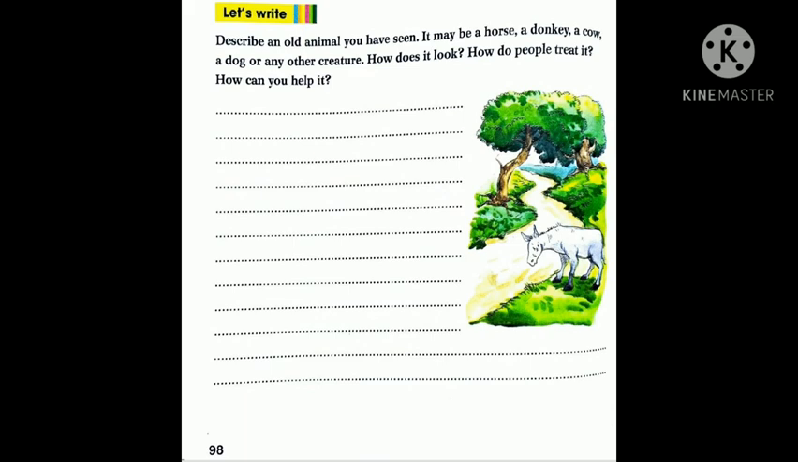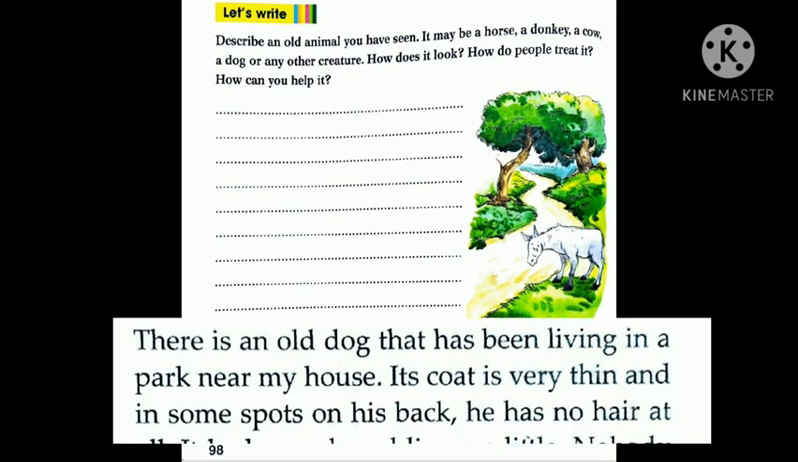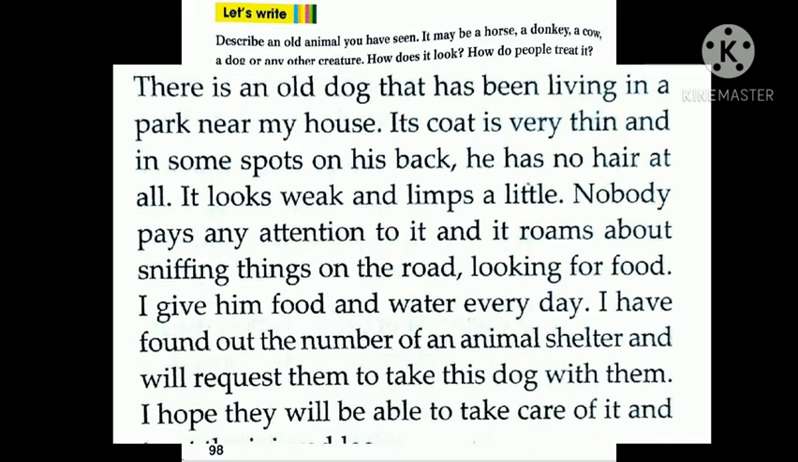It may be a horse, a donkey, a cow, a dog, or any other creature. How does it look? How do people treat it? How can you help it? So here I'm going to show you a paragraph. You have to write it down in your textbook in neat and clean handwriting. Let me read this paragraph for you.